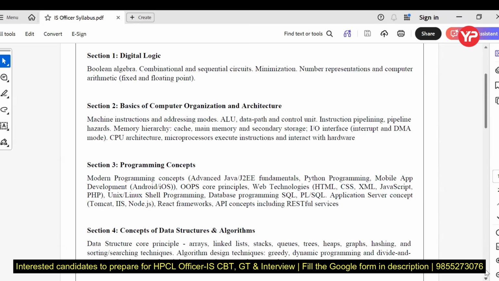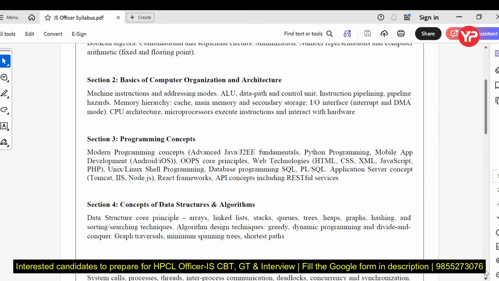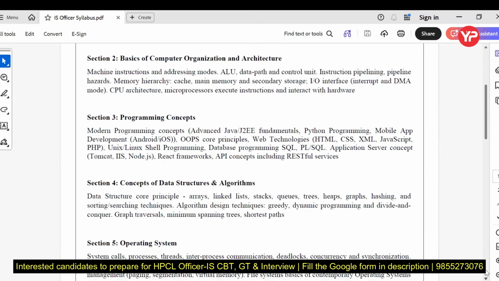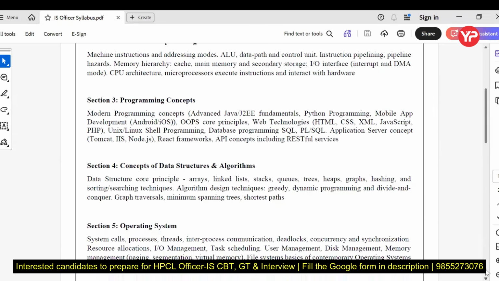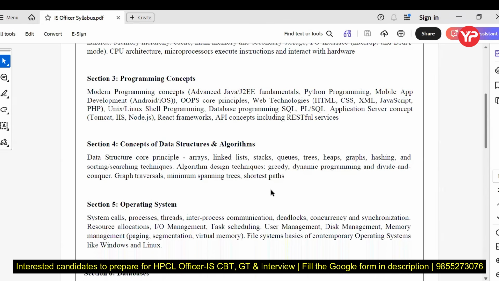Fine. Next, talk about the concept of data structure and algorithm. As usual, the same as the GATE syllabus. Here, dynamic programming, greedy, divide and conquer, basic data structures, array, linked list, stack, queue, all. Next, moving on to the operating system.